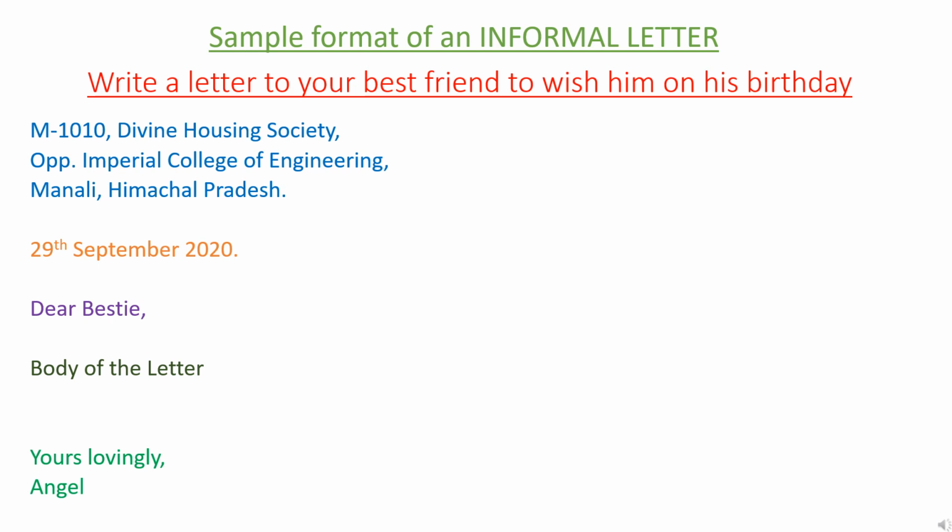The fifth step of the letter is the complimentary close. Let's use yours lovingly. And the final step of the letter writing is the name and the signature of the person. So finally your letter is complete after implementing six steps. So go through the letter format again.